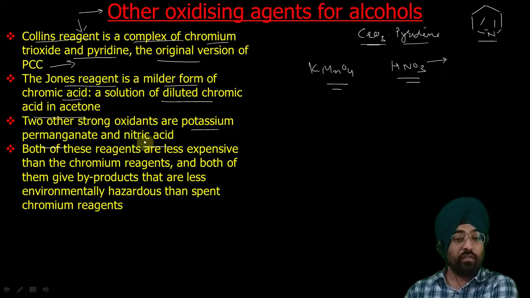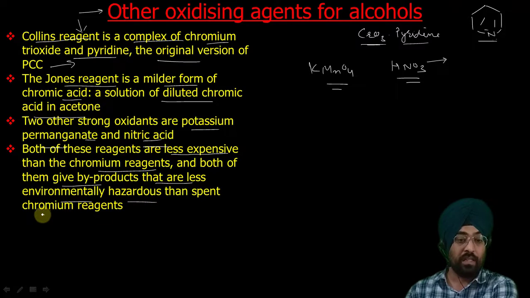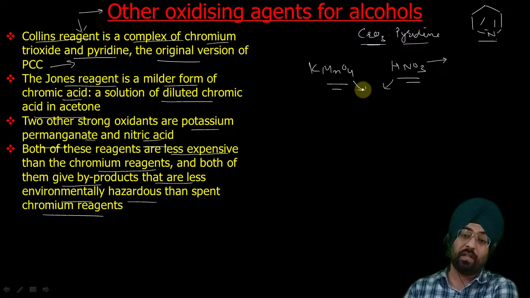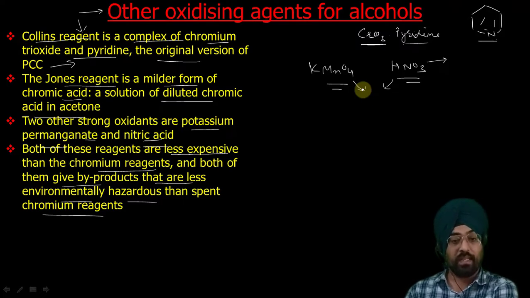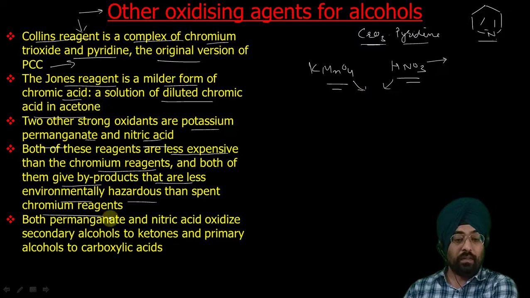The advantage of using KMnO4 and nitric acid is that they are less expensive than chromium reagents, and both of them give byproducts that are less environmentally hazardous than spent chromium reagents. Even their byproducts are toxic, but they are less toxic than chromium based byproducts. So that is another advantage of using KMnO4 and nitric acid. They are hazardous, but less hazardous than chromium, so they are preferred. And this permanganate and nitric acid oxidize secondary alcohols to ketones and primary alcohols to carboxylic acids.